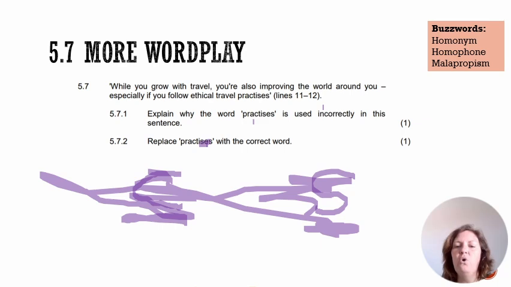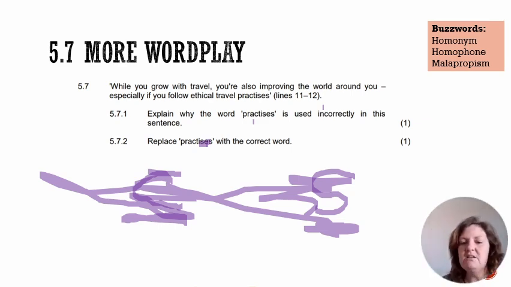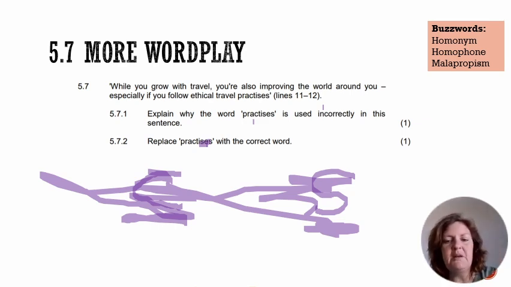These buzzwords are all in your survival guide, but they're really important ones, so I just want to revise them with you. What is a homonym? A homonym is a word that sounds the same, and it can even be spelt the same, but it can have different meanings in different contexts. So, for example, pass me the cricket bat, and there flies a bat. Cricket bat is a piece of sports equipment. There flies the bat is a little animal that will make me scream. So a homonym sounds the same and spells the same, but has different meanings.